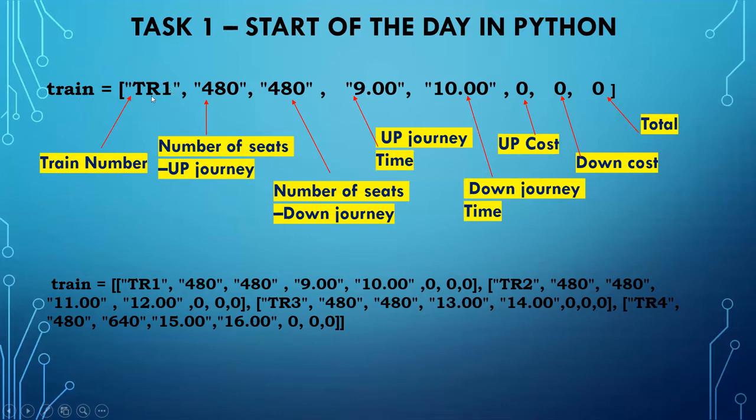Train of 0 will give this tr1. Train of 1 will give 480. Like this, here it is a 2D array. We can call it a 2-dimensional array, right? So we can access the train in a 2-dimensional array. Suppose I want to access it, I will make the whole thing clear in this drawing.